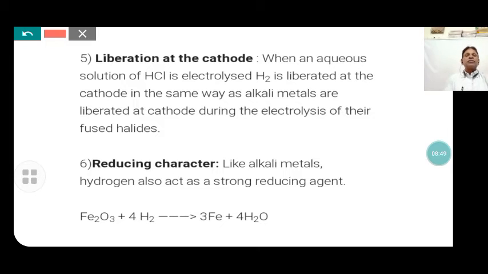Next is the reducing character. Like the alkali metals, hydrogen also acts as a strong reducing agent. A reducing agent means it reduces another metal. When ferric oxide, the iron(III) oxide, is combined with hydrogen, it reduces the ferric oxide into ferrous. That is the characteristic of hydrogen. Similarly, when alkali metals are combined with ferric oxide, it is also reduced. That is, the reducing character of hydrogen is similar to that of the alkali metals.